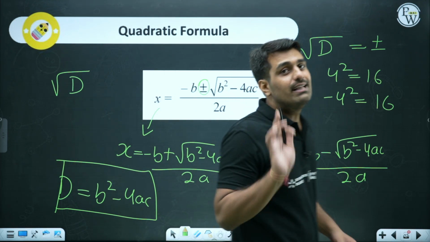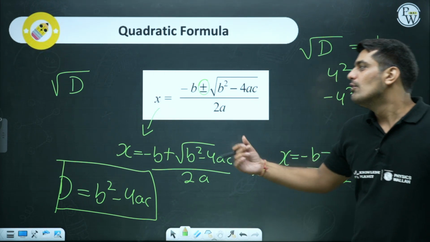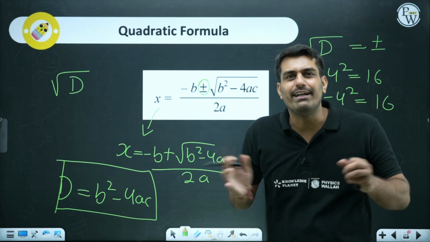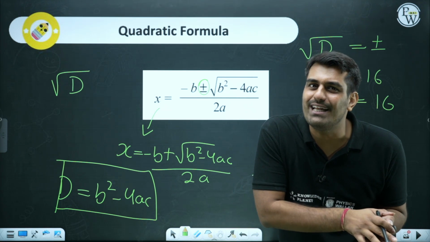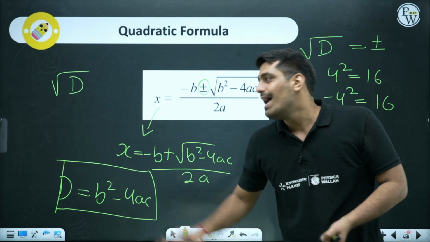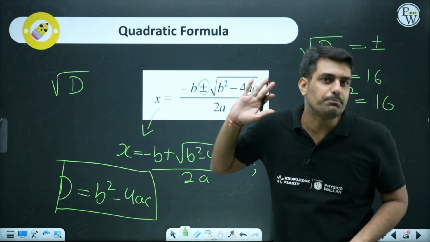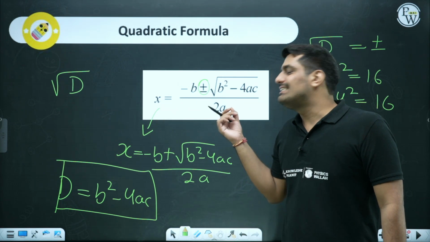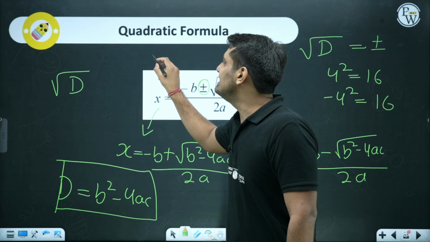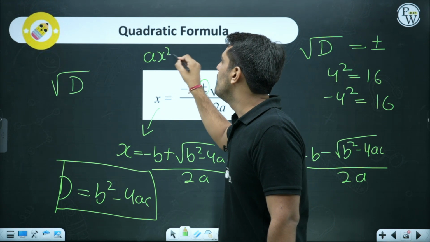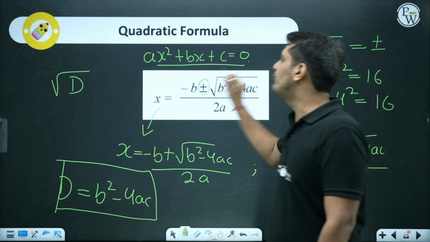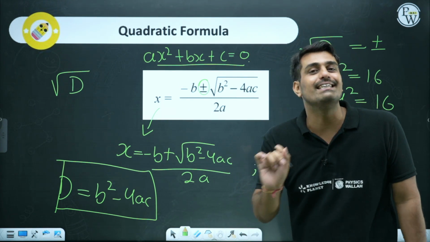But over here, the important thing was understanding this formula. X over here is the variable. Now don't get confused that the quadratic formula always gives us the value of x. No, that's not the case. It can give you the possible values of whatever variable is being used in the equation. X is just a way to represent this particular thing. A, b and c, the other three things which are used, are just the coefficients and the constant value. Ax square plus bx plus c should always be associated with this formula so as to understand what exactly a, b and c are.